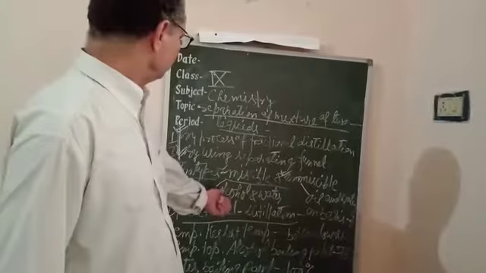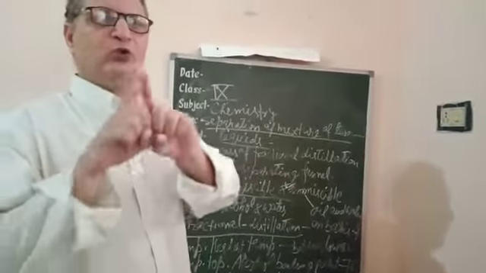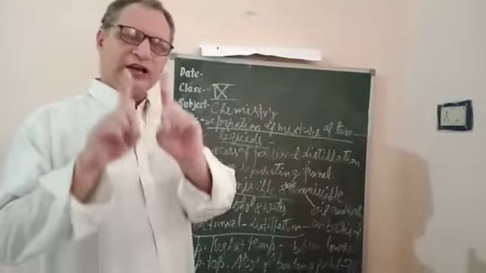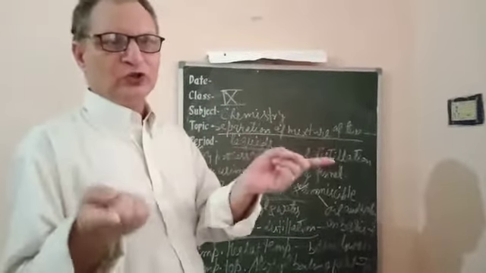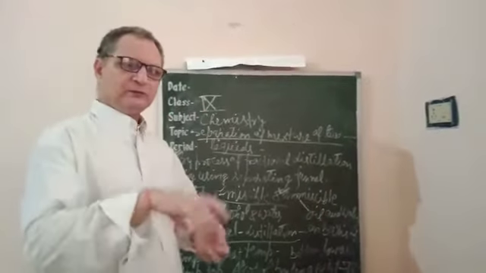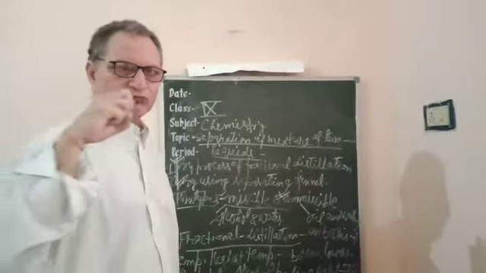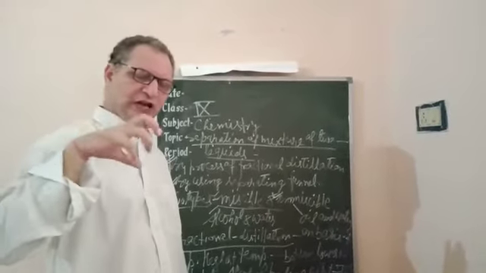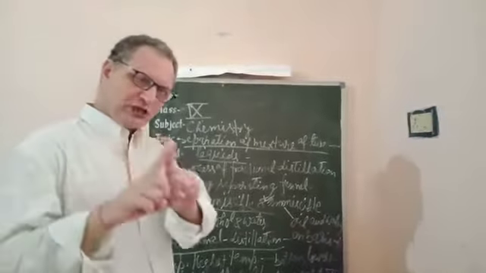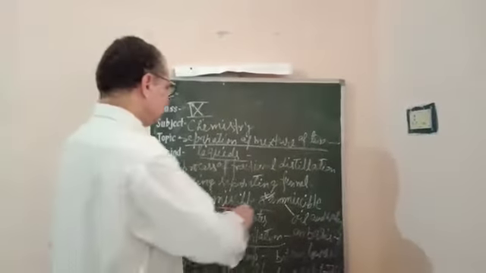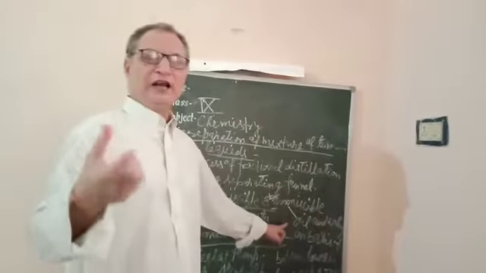The example of a miscible liquid is the mixture of alcohol and water. When alcohol and water are mixed, it is difficult to tell how much water and how much alcohol is present in the mixture. So the mixture of alcohol and water is miscible, and for immiscible, the mixture of oil and water.